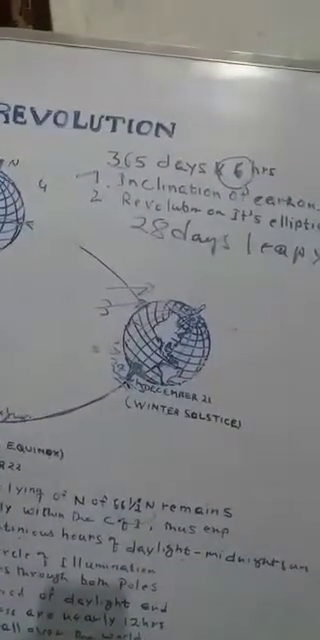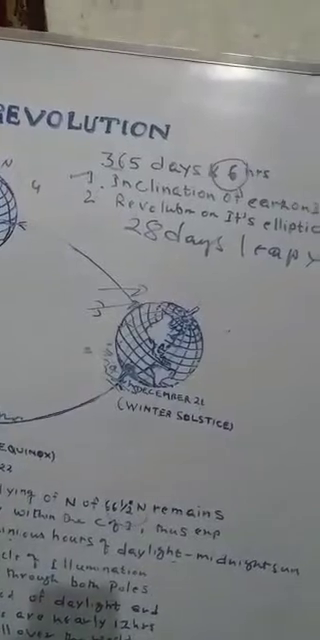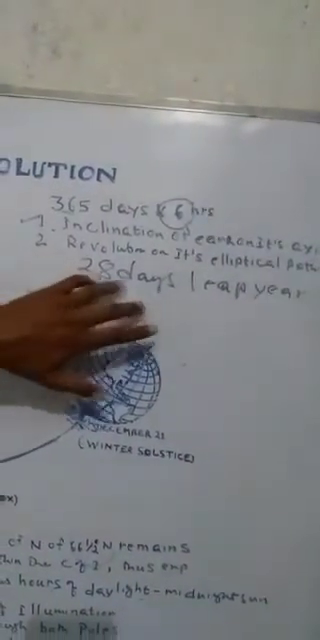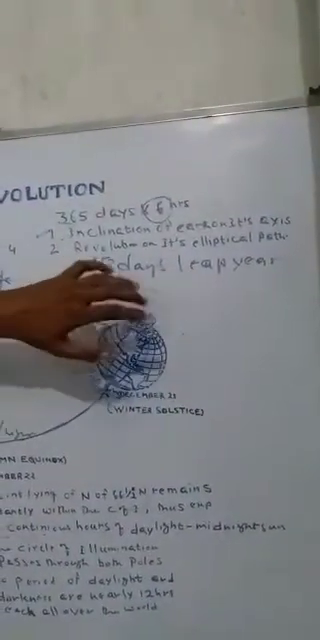Okay, so it becomes 1 day, and we add it in the leap year. That is February. So February normally has 28 days, but when we add these 6 hours each year up to 4 years, it becomes 29 days. So in the leap year, February has 29 days. Okay, so that is a leap year, about which I have explained.